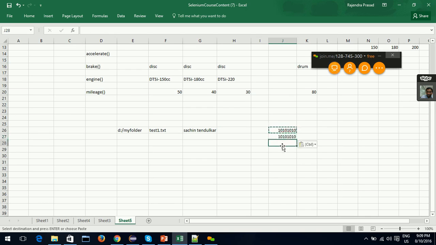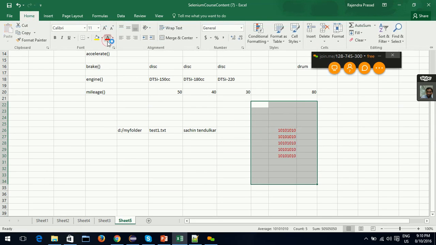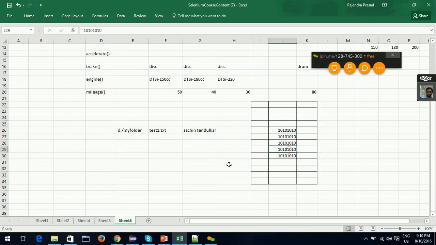Suppose it's taking these 5 bits. So for this file, suppose this is your total hard disk memory. I'll highlight it with red, sorry, all borders. Suppose this is your complete memory.